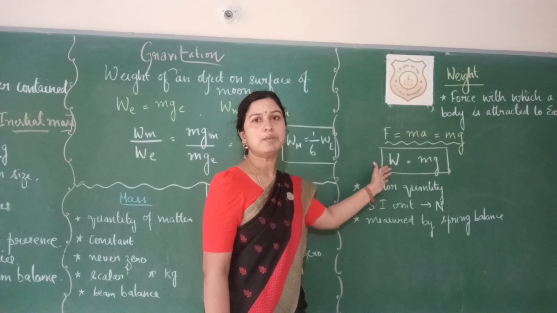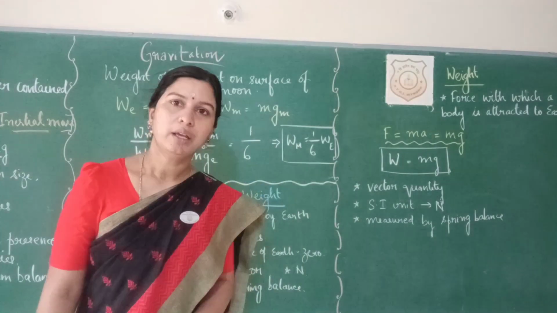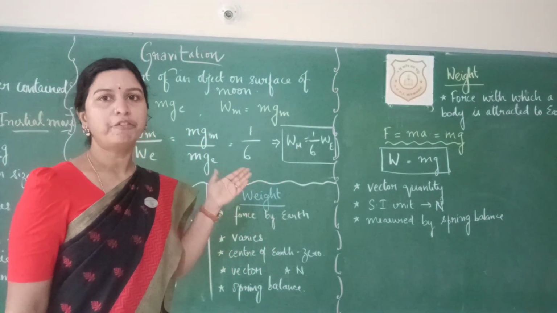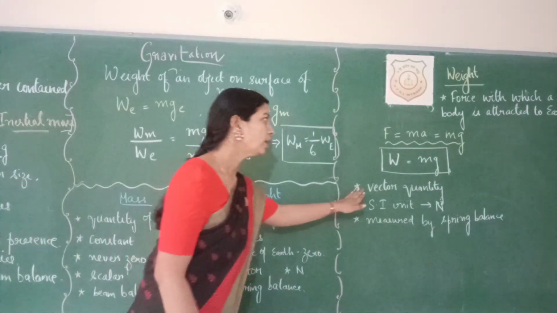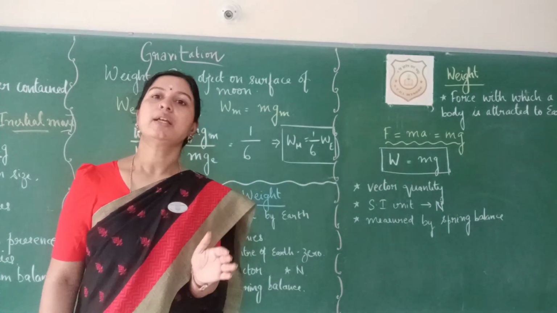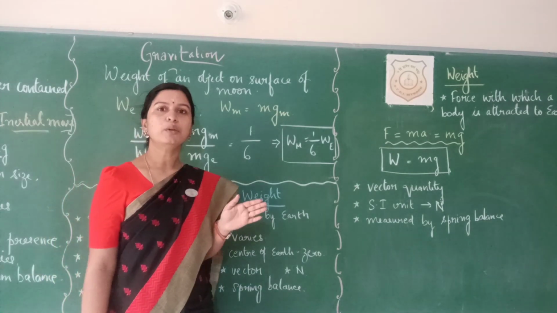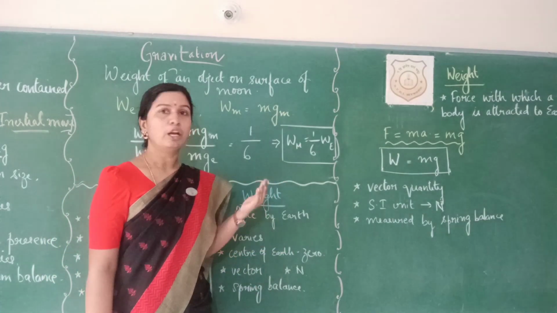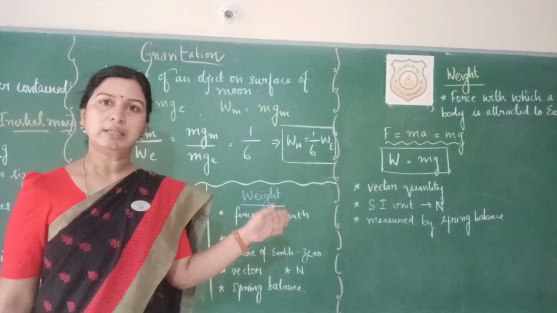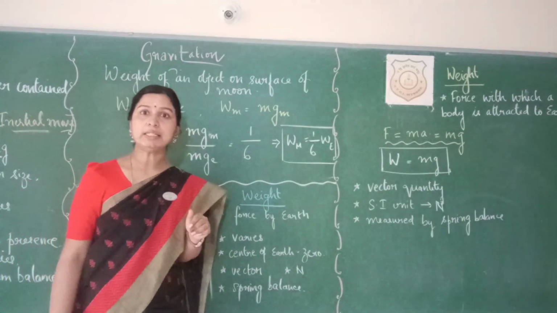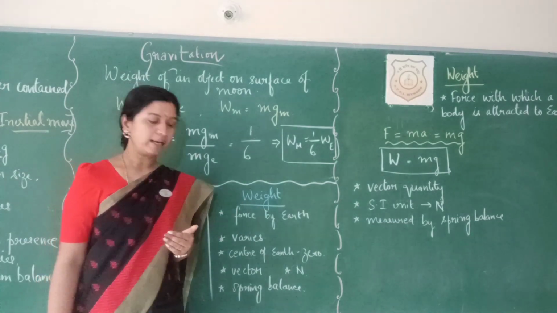Weight is represented by the capital letter W. So, W can be calculated by m into g, or the value of W is equal to mass into acceleration due to gravity. And the weight of an object certainly depends on the direction. So, it is a vector quantity. The SI unit, similar to that of force, is Newton or kilogram weight. And how is it measured? The weight of an object can be measured using a spring balance. Mass, beam balance, and here weight, spring balance.